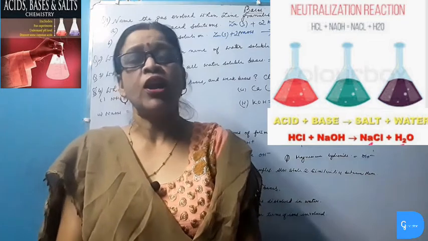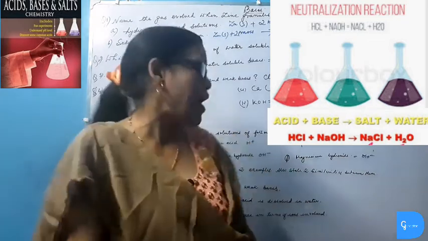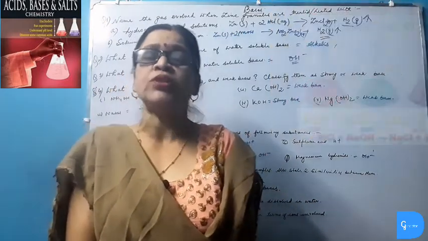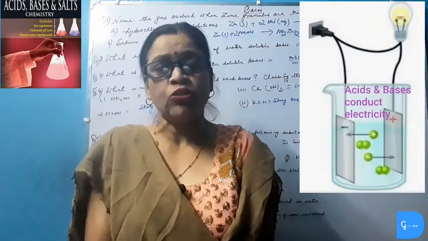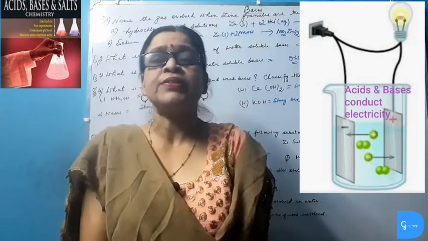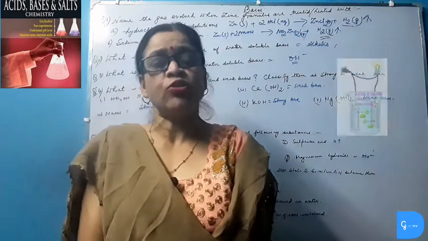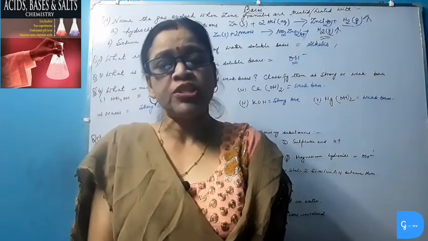That is, a neutralization reaction takes place when acid and base react. Another similarity is that acid and base both are good conductors of electricity. That is, they are good electrolytes because acid contains hydrogen ion and bases contain hydroxide ion. Two acids are sulfuric acid and hydrochloric acid, and two bases are sodium hydroxide and potassium hydroxide.